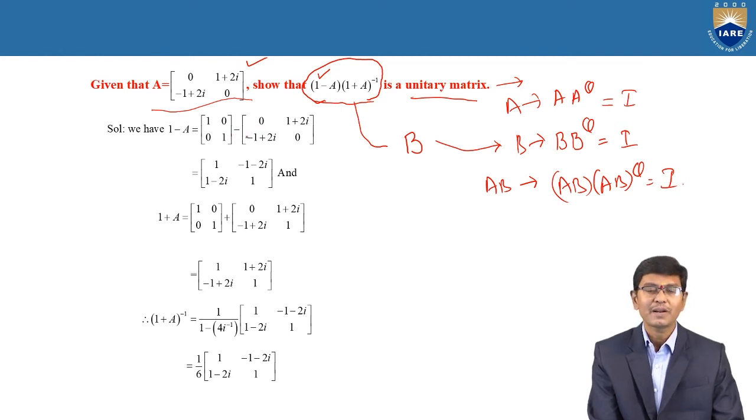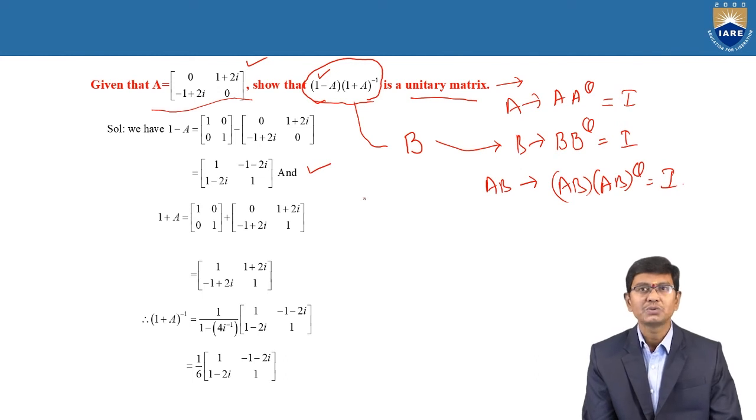According to the subtraction of the two matrices, 1 minus 0 is 1, 0 minus (1 plus 2i) is minus 1 minus 2i, and 0 minus (minus 1 plus 2i) is 1 minus 2i. 1 minus 0 is 1. Therefore, I minus A is equal to 1, minus 1 minus 2i, 1 minus 2i, 1.